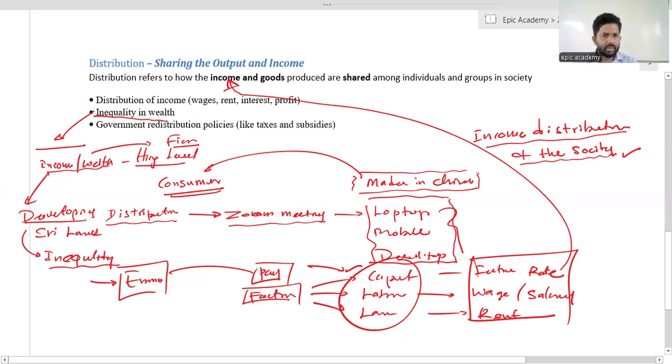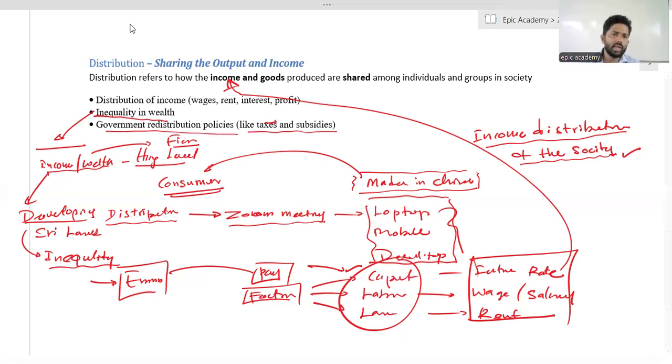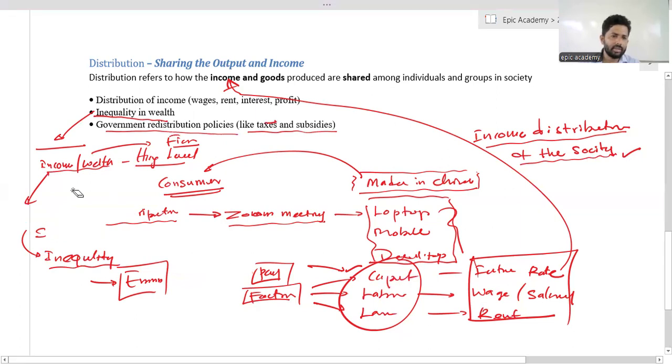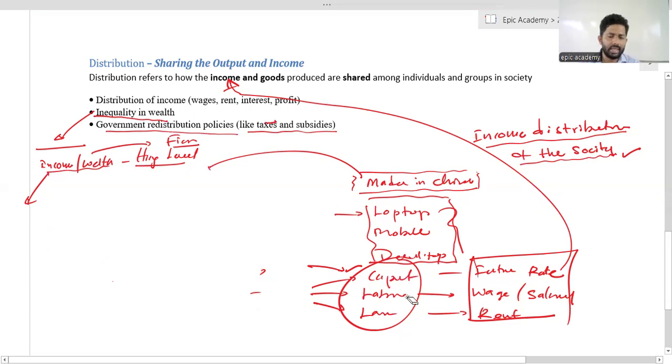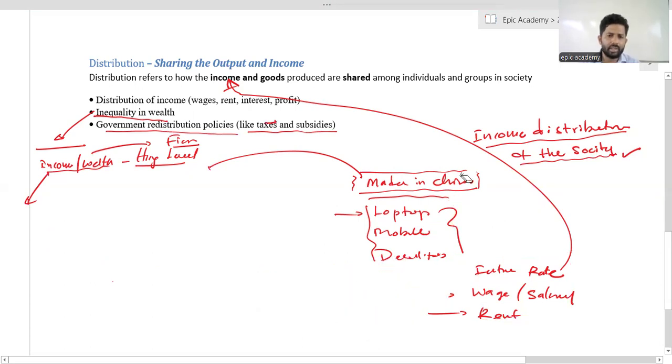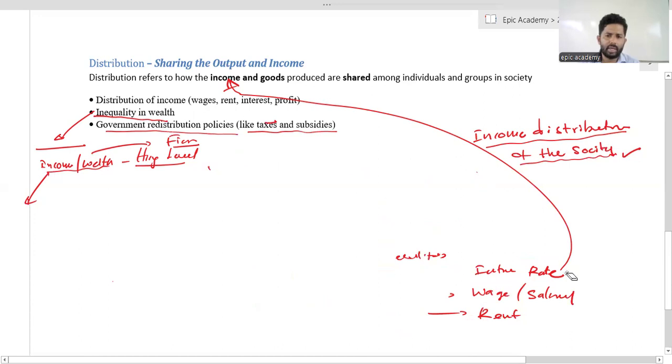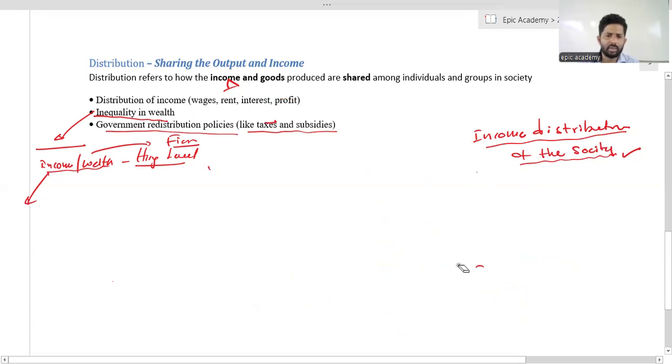And also the government uses redistribution policies like taxes and subsidies. Why does the government impose taxes? Why? The government needs to correct that inequality in income and wealth distribution among the people. That is why the government intervenes in the market.